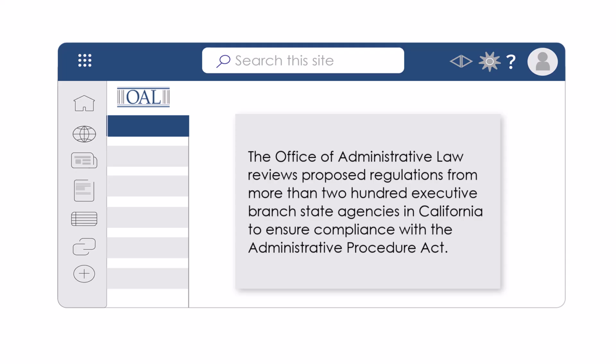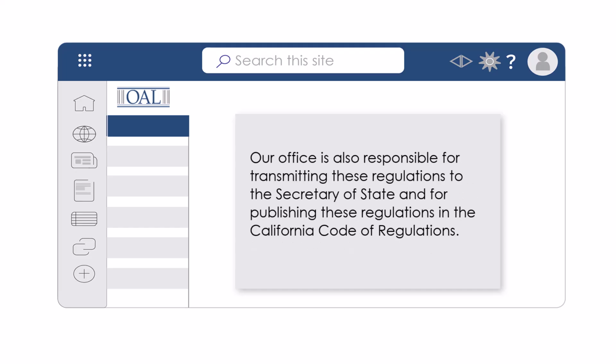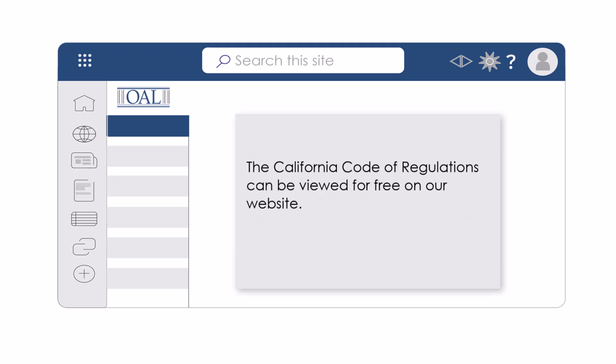The Office of Administrative Law reviews proposed regulations from more than 200 executive branch state agencies in California to ensure compliance with the Administrative Procedure Act. Our office is also responsible for transmitting these regulations to the Secretary of State and for publishing these regulations in the California Code of Regulations. The California Code of Regulations can be viewed for free on our website at www.oal.ca.gov.